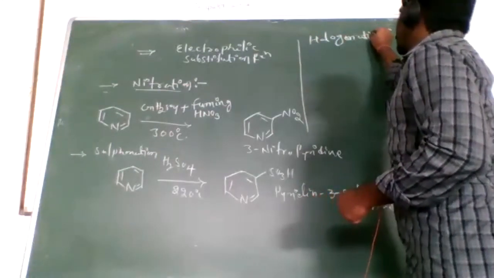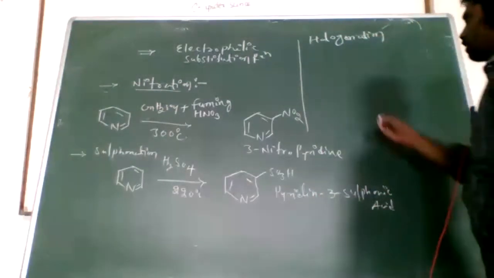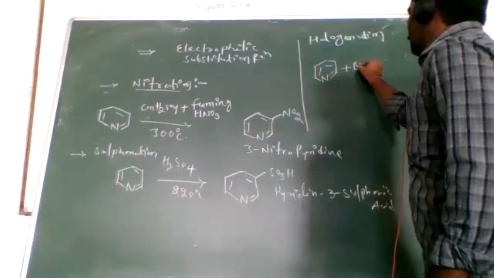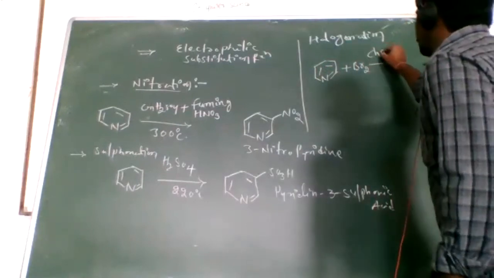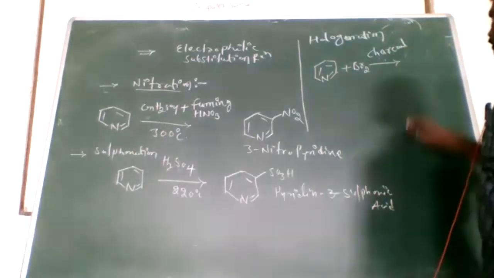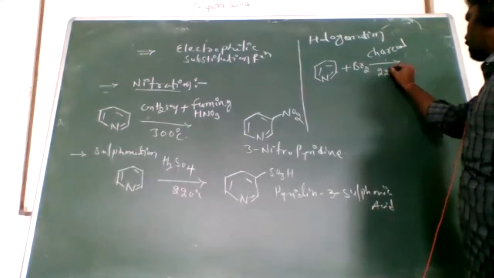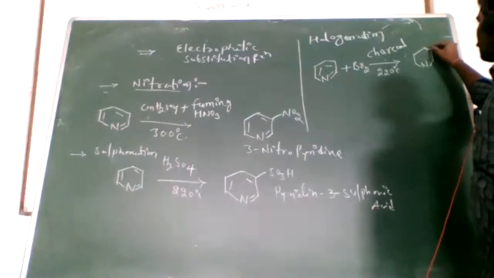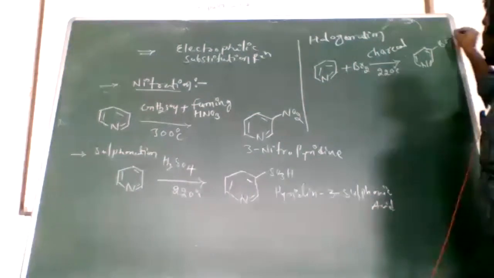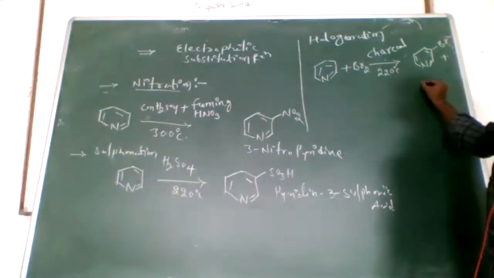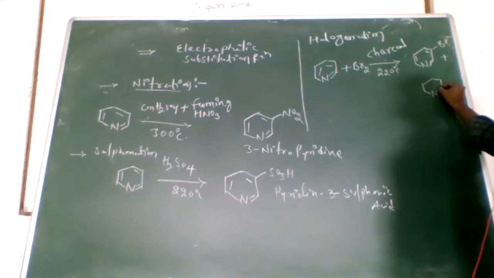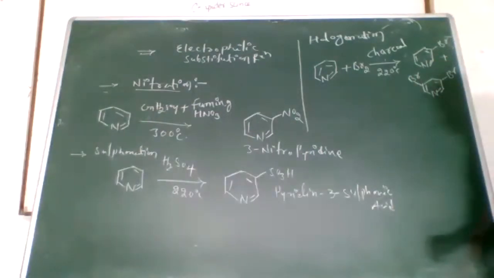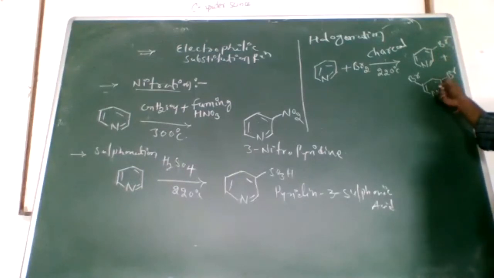Halogenation. Clear? Now look here. When pyridine reacts with bromine in the presence of charcoal at 200 degrees Celsius, we get 3-bromopyridine along with 3,5-dibromopyridine. 3-bromopyridine and also 3,5-dibromopyridine.